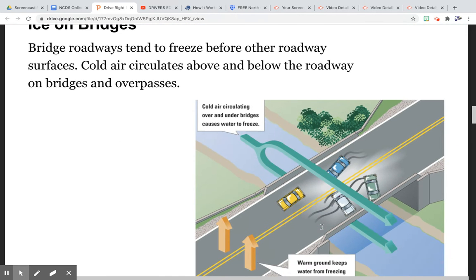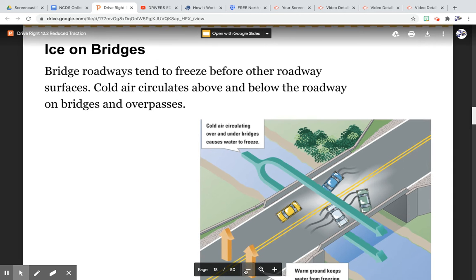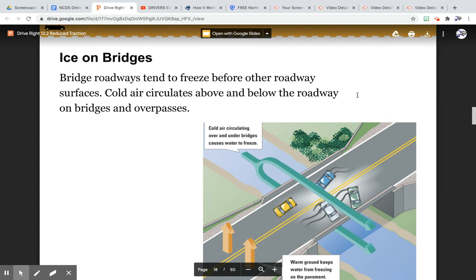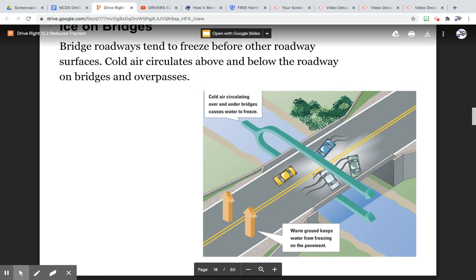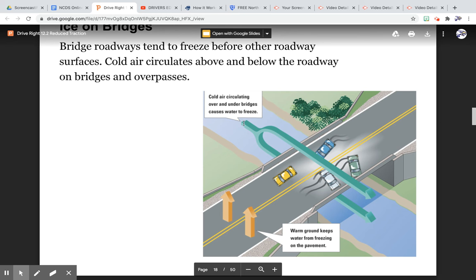Bridge roadways tend to freeze before other roadway surfaces. Cold air circulates above and below the roadway on bridges and overpasses. So you've got this diagram. The warm air keeps water from freezing on the pavement, but cold air that circulates over and under a bridge causes the water to freeze.